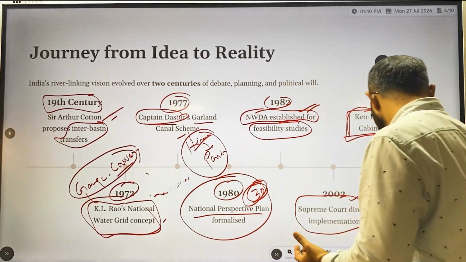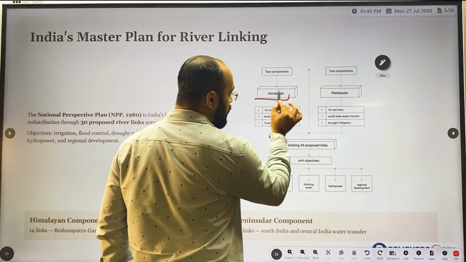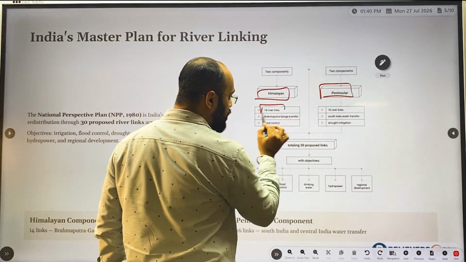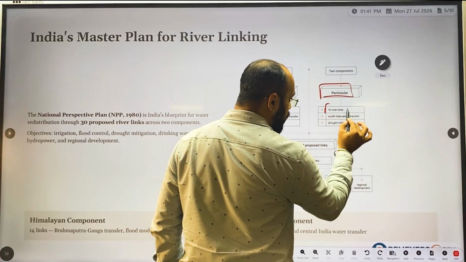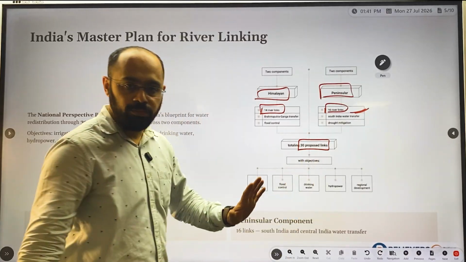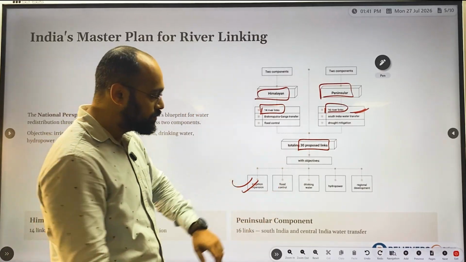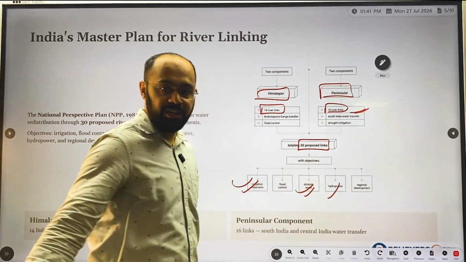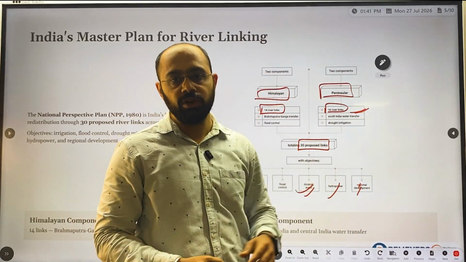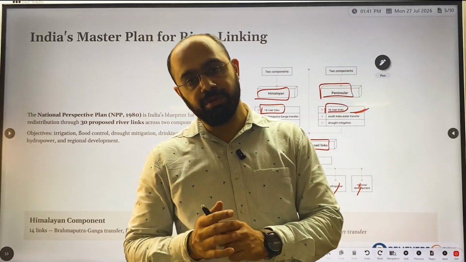In the National Perspective Plan, as you can see, there are two components: one of Himalayan rivers and another of peninsular rivers. In the Himalayan component, linking of 14 rivers, and 16 rivers of South Indian rivers. So in total, there are 30 proposed links. The objectives are providing irrigation facility, flood control, drinking water, electricity generation and regional development. Where the water goes to drought regions, those regions will also get prosperity and development. This is the main idea behind bringing this project.